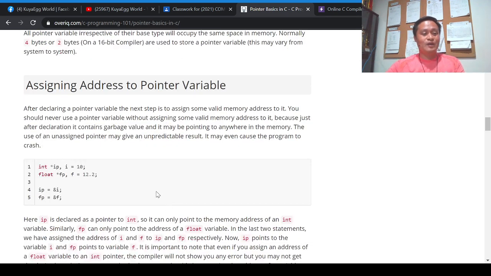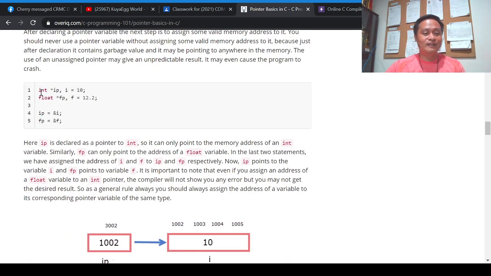Here we have an example: int asterisk IP is a pointer variable, and i is an ordinary integer variable, and we are storing 10. Please follow my screen. And we have this float, another pointer variable because of the asterisk operator, and we have p equal to 12.2. This is a float variable, that's why we are storing the float value 12.2.